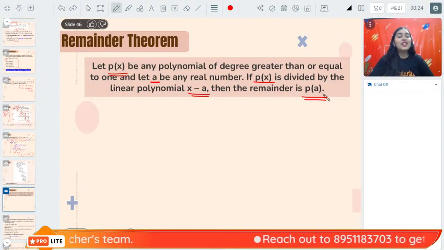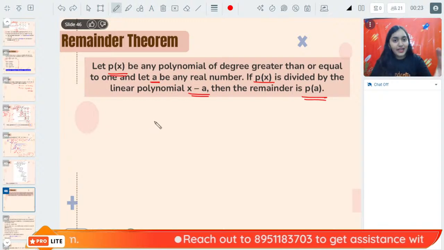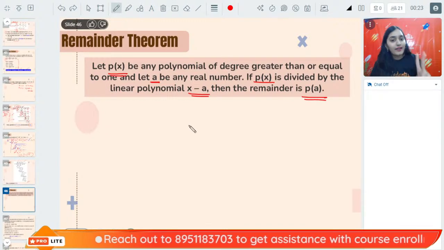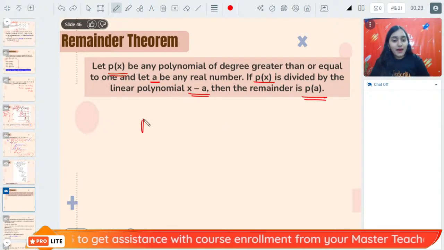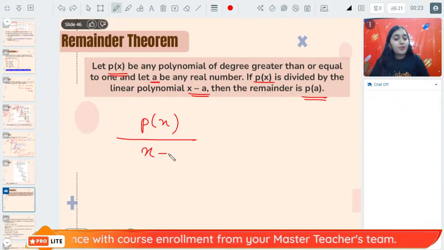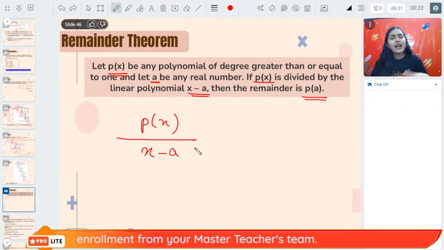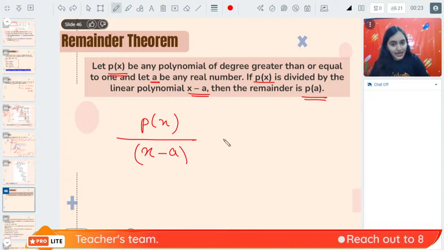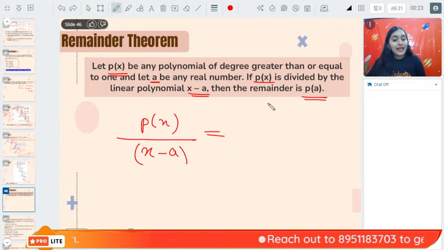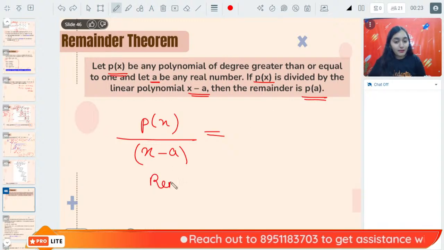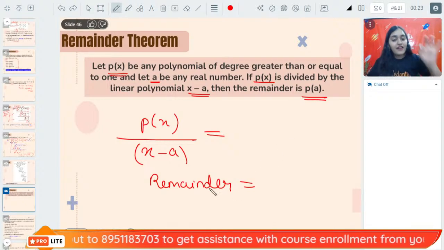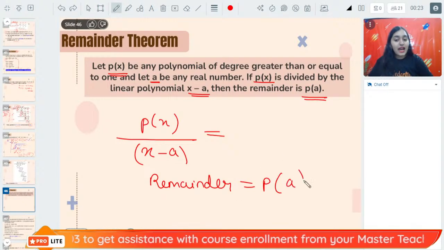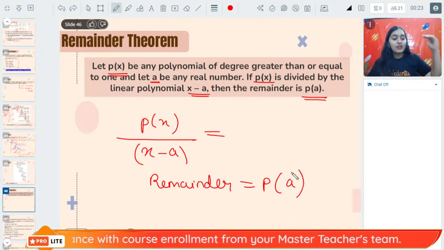I think not. So the question is saying, if you have any polynomial, linear, quadratic, cubic, biquadratic, any polynomial divided by a linear polynomial x minus a, x minus alpha, x minus beta, anything, a linear polynomial x minus a, then if you want to know the remainder, you don't need to do the long division method. You can directly find the remainder by putting the value of a in the polynomial.